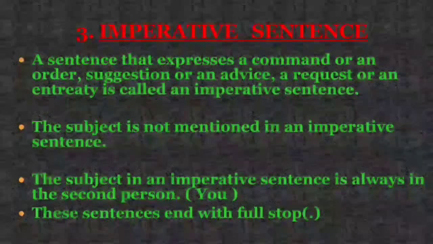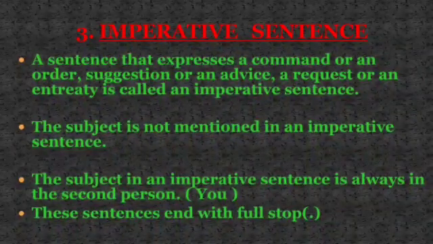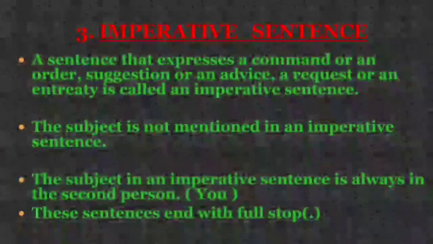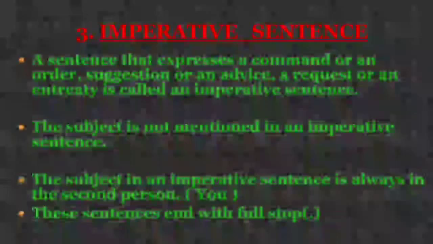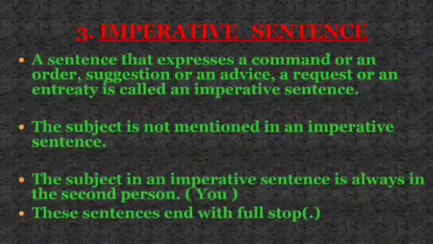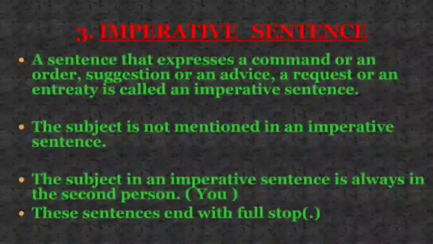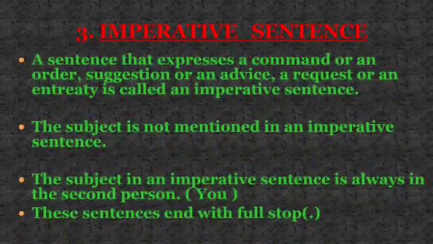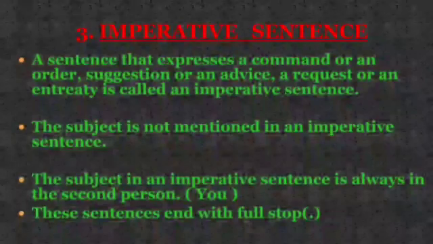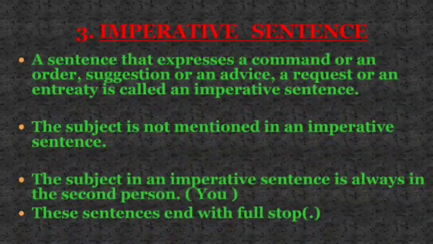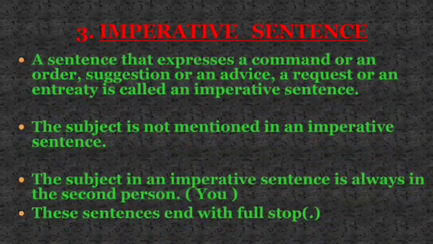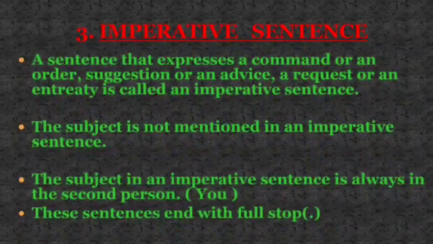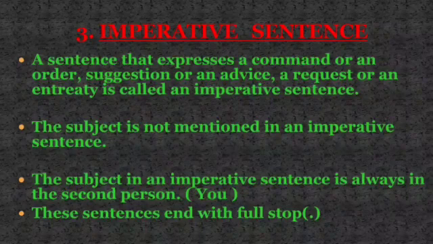Next, we will start the imperative sentence. A sentence that expresses a command or an order, suggestion or an advice, a request or an entreaty is called an imperative sentence. The subject is not mentioned in an imperative sentence. The subject in an imperative sentence is always in the second person, that is you. These sentences end with a full stop.